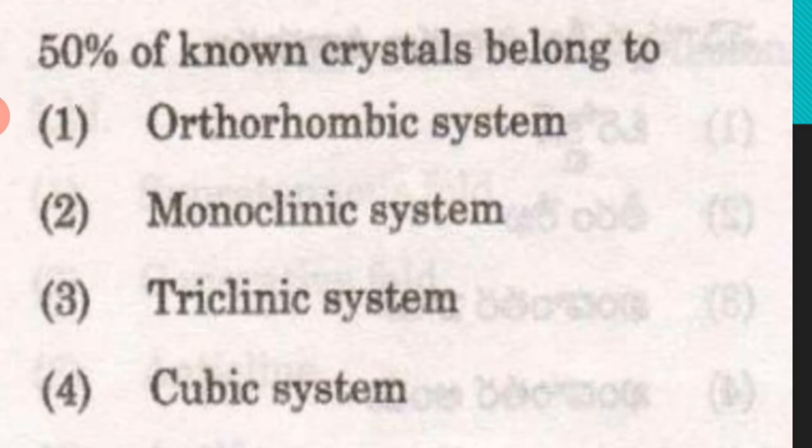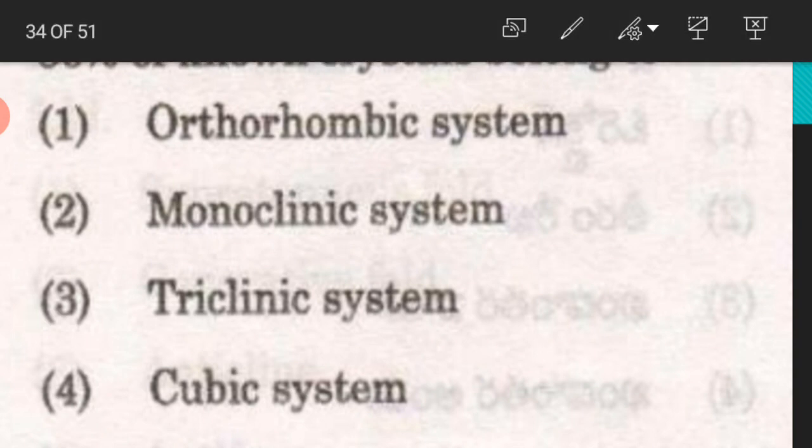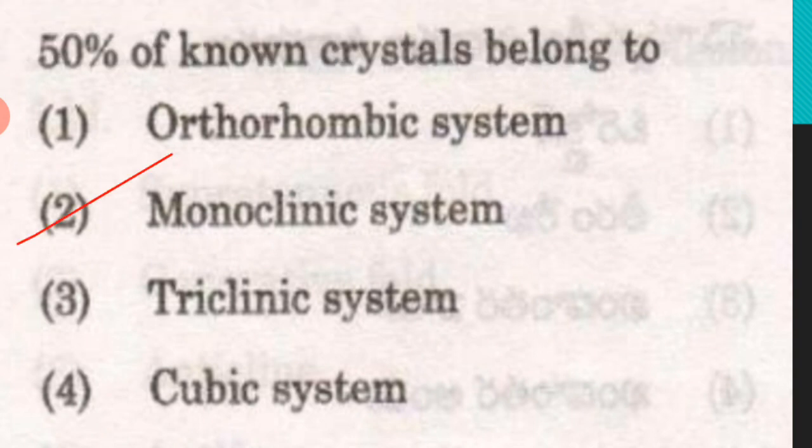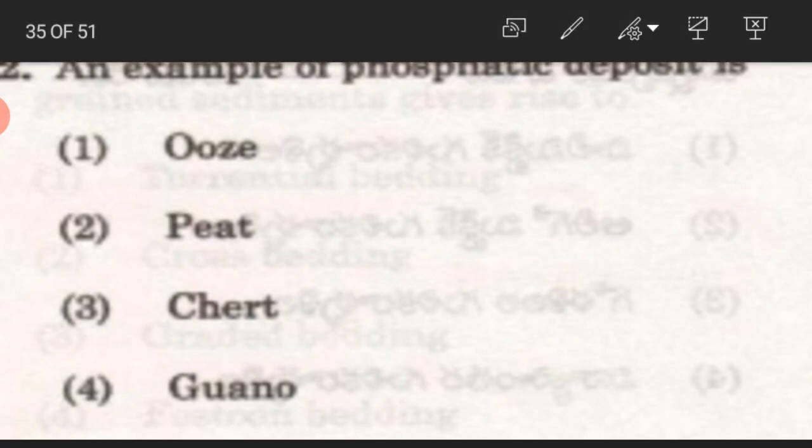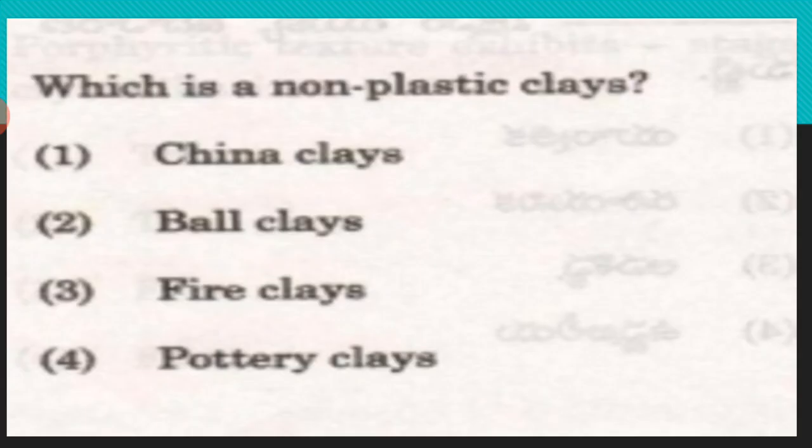50% of known crystals belong to the monoclinic system. Okay, an example of phosphatic deposit is guano, and non-plastic clays are fire clays.